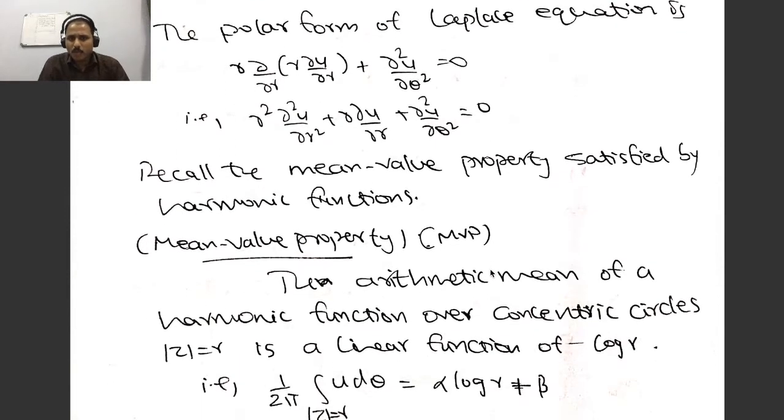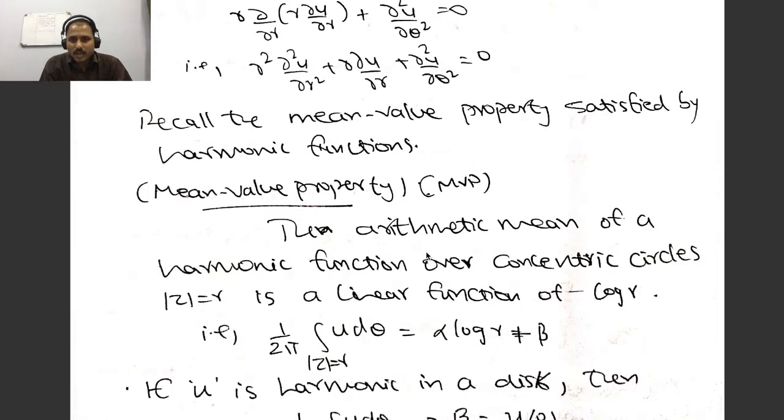Now recall some elementary properties of harmonic functions. The first important thing is the mean value property, which tells you that the arithmetic mean of a harmonic function over every concentric circle, say |z| = r, is a linear function of log r. That means 1/2π ∫ over |z| = r of u dθ is α log r plus β. This is true for any function which is harmonic over the concentric circles.